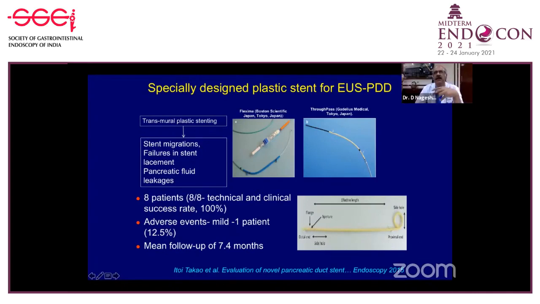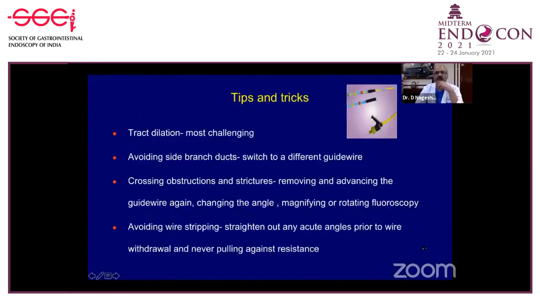Also, we cannot balloon dilate this parenchyma, so we use a cystotome to dilate it, and sometimes the stent doesn't pass through after that. These are some technical details, but I think there's some issue that has to be resolved, because the most challenging part of therapy in these patients is to dilate this very hard pancreatic tissue tract. It's very hard, difficult to dilate.